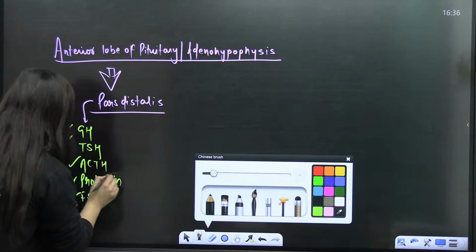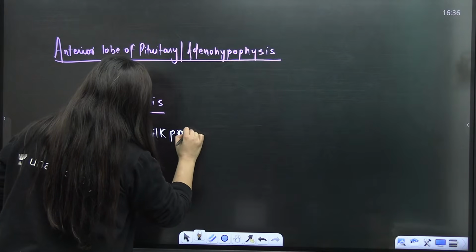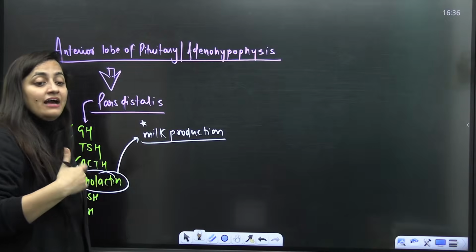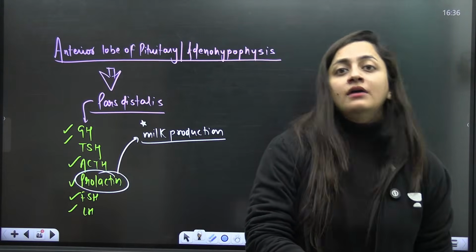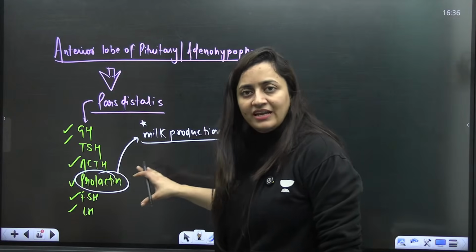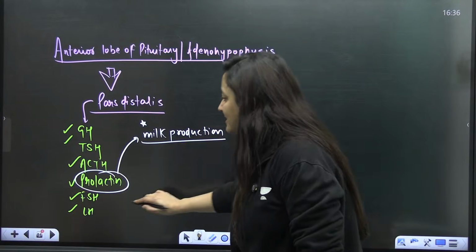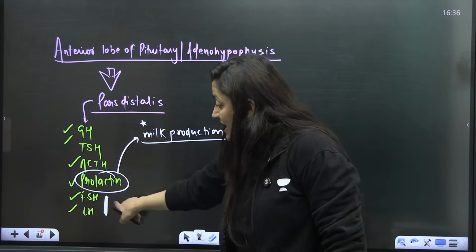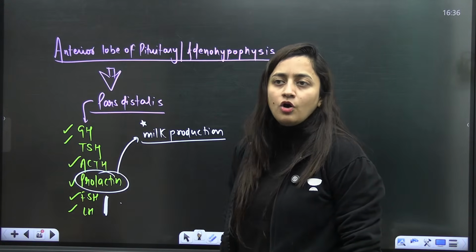So when you talk about this prolactin, it helps in what? Milk production. So after the parturition, when the female is heavily lactating, this thing can vary from female to female, right? When a female is heavily lactating, prolactin is required for that, obviously. So at that time, these hormones, FSH and LH, are missing in the female's body. If the follicle stimulating hormone and the luteinizing hormone are not there, then